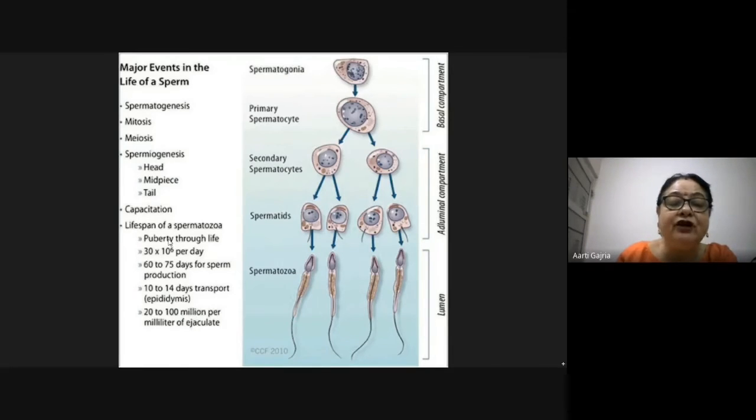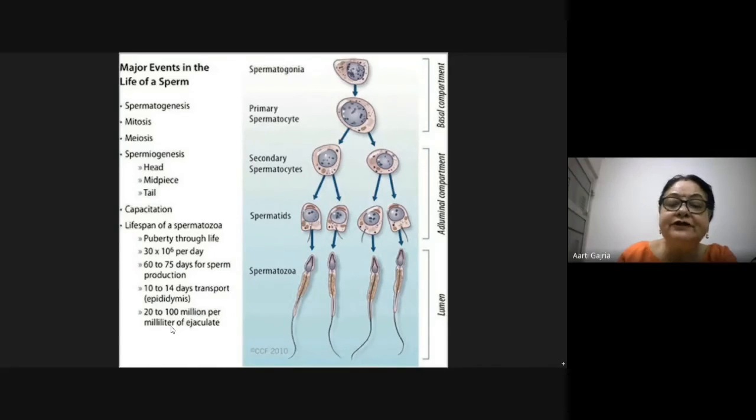Now in the lifespan of the spermatozoa, that is the sperms, from puberty through life, 30 into 10 raised to the power 6 sperms are produced per day. 60 to 75 days for sperm production, 10 to 14 days for transport through epididymis, and in every ejaculation, that means in one ejaculation, there are 20 to 100 million per milliliter of semen.